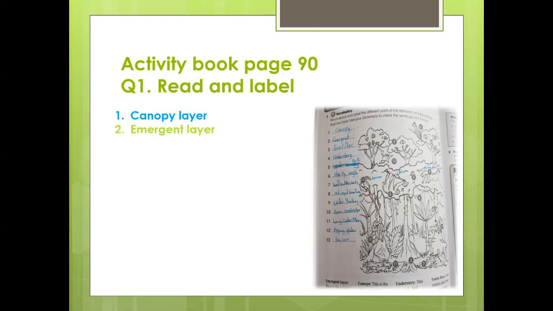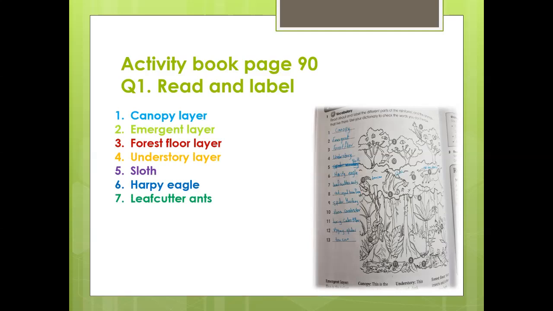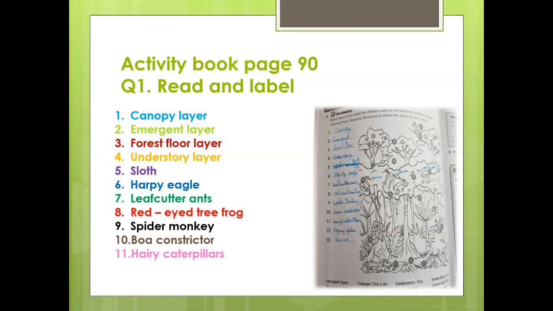Number 2, the emergent layer. 3, forest floor layer. 4, understory layer. 5th, it's the sloth. 6, harpy eagle. 7, leafcutter ants. 8, red-eyed tree frog. 9, spider monkey. 10, boa constrictor. 11, hairy caterpillars.